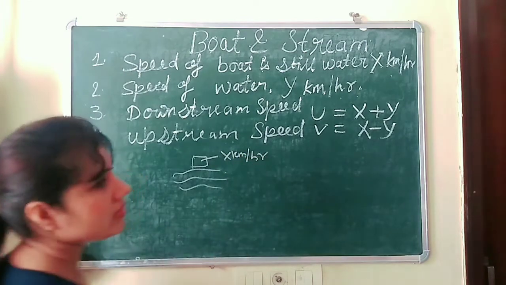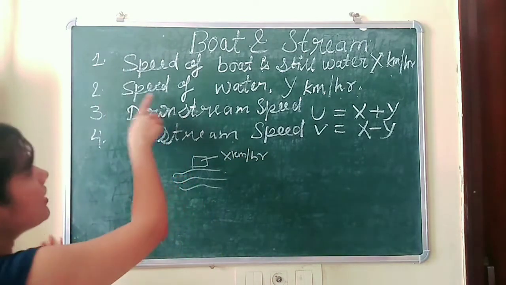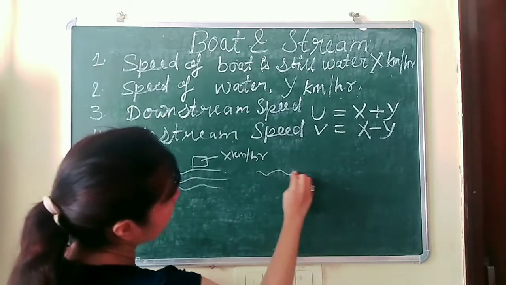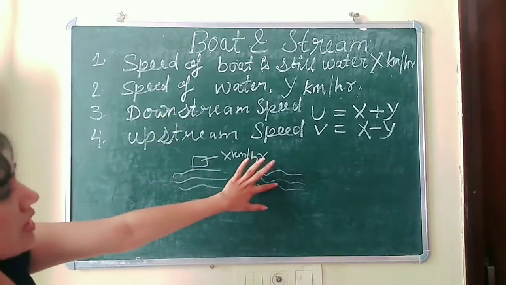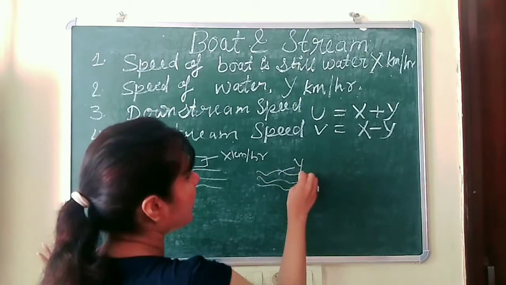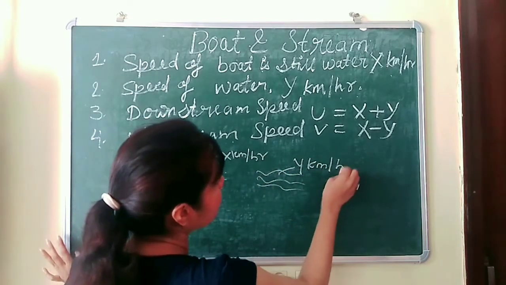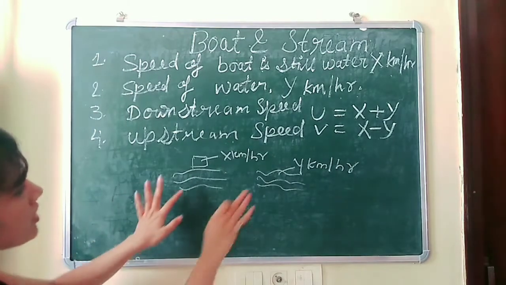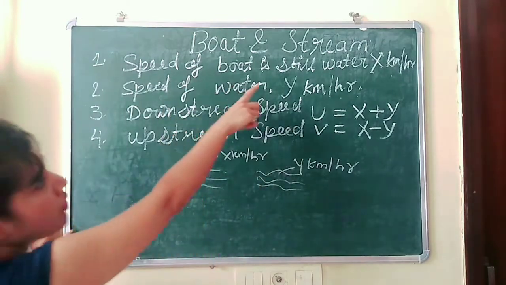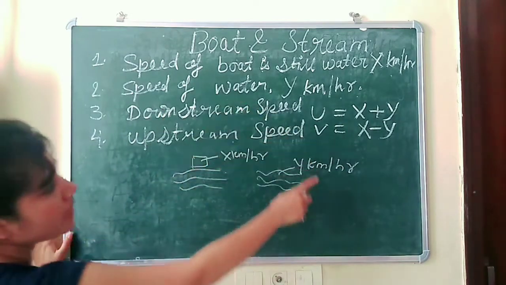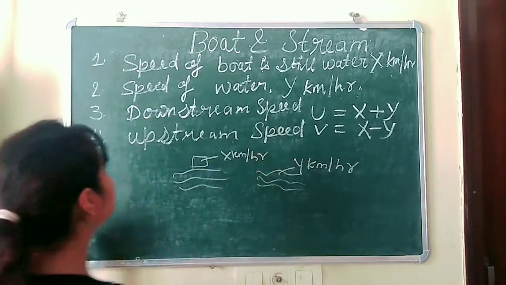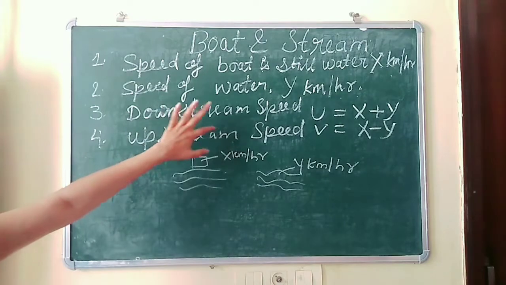Now the second point is the speed of water, when water is moving, floating water. In this condition, the speed of water is y kilometer per hour. So these are the 2 points. First, the speed of boat in still water is x kilometer per hour and the speed of water is y kilometer per hour.